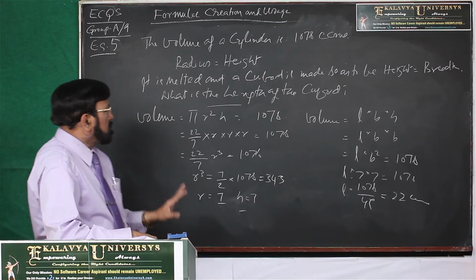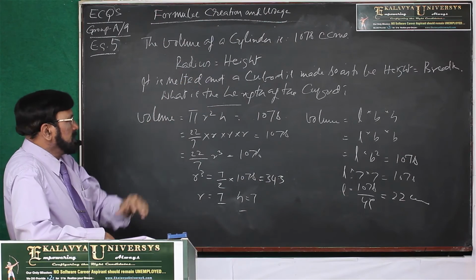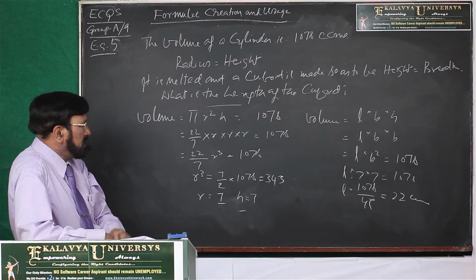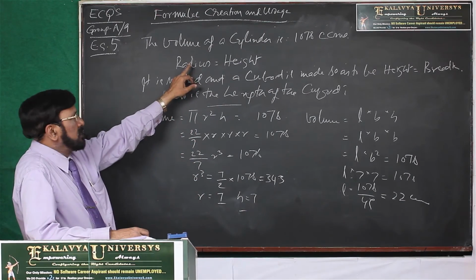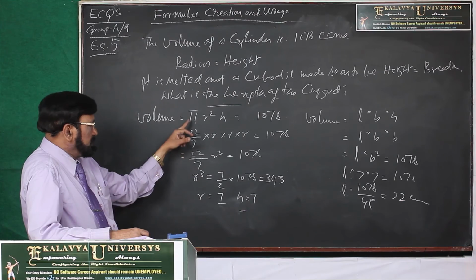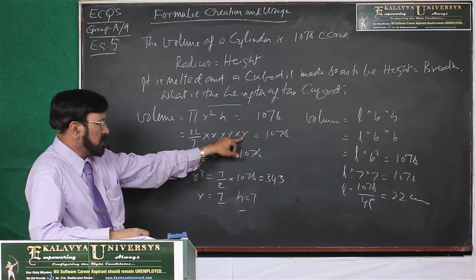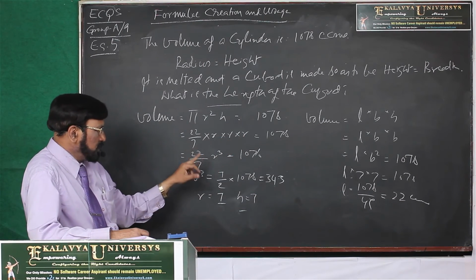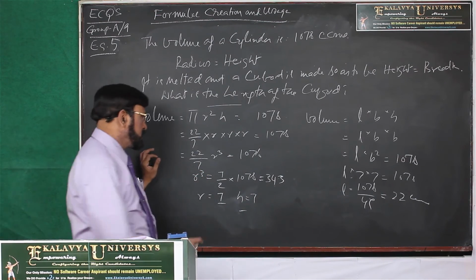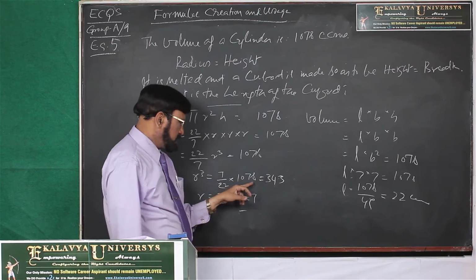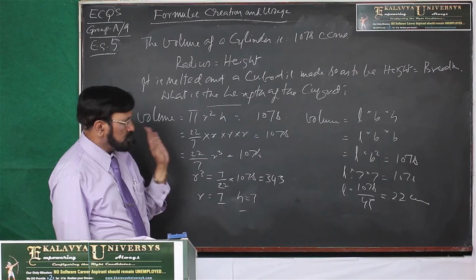Now you see, once again I explain, volume of the cylinder is given, that is melted and a cuboid is formed. Then volume of the cylinder, radius and height are same. That's why we calculate like this, and here where h we are supposed to write, we have written r. Then 22 by 7 into r cube is equal to this. R cube is equal to 7 by 22 into 1078, that is 343. Then r is equal to 7 and h also is equal to 7.